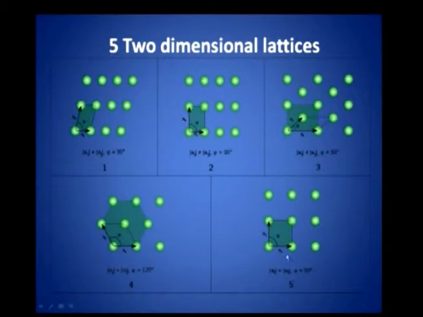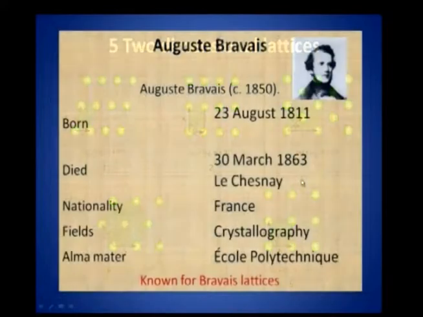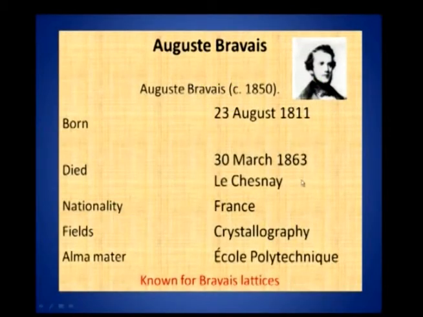The other things are shown here, okay. They are the 5 possible two dimensional lattices. It was Bravais who showed that there can be only a certain number of lattice types in 3 dimensions. What do you mean by 14? I mean a certain number of lattice types.